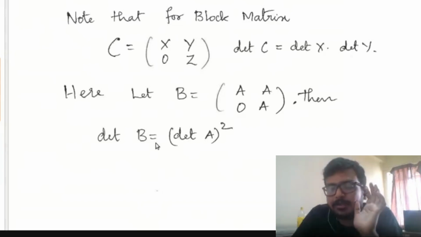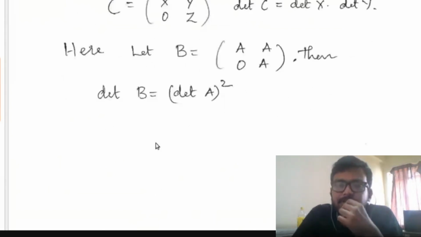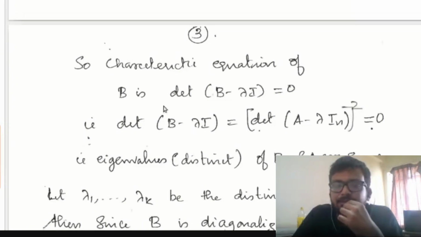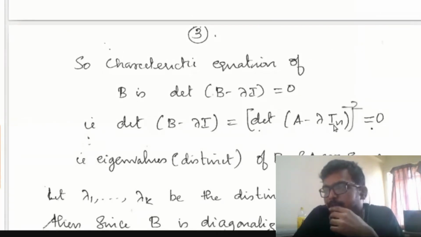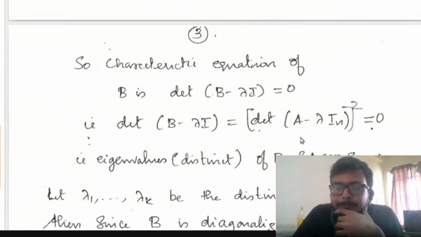For that, I will try to find the eigenvalues of B. The characteristic equation of B is the determinant of B minus lambda I equal to 0. What is the determinant of B minus lambda I? It is the determinant of A minus lambda In the whole square. Here In denotes the identity matrix of order n. So the determinant of B minus lambda I is equal to the determinant of A minus lambda In the whole square.